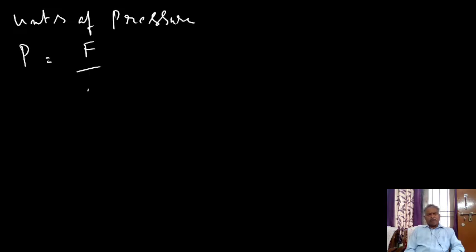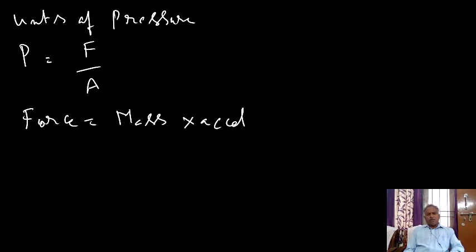Now let us derive the units of pressure. Pressure equals force by area. What is force? Force equals mass into acceleration. F equals ma. What is a?